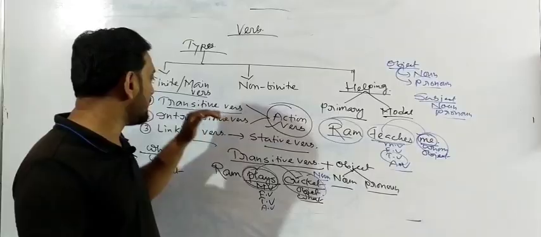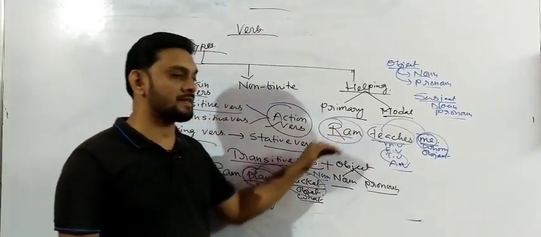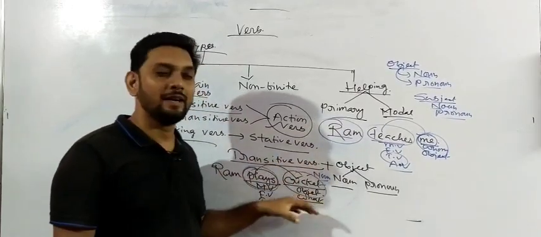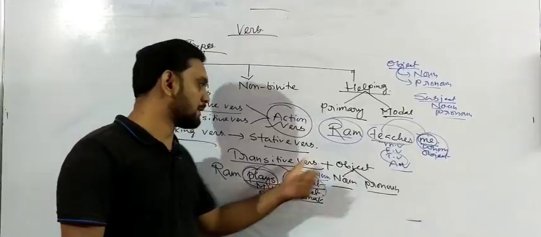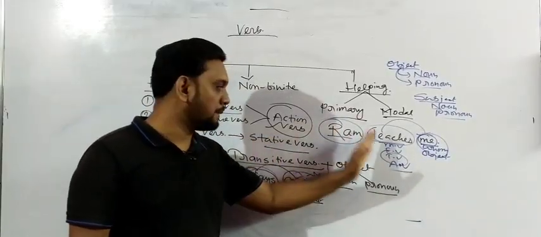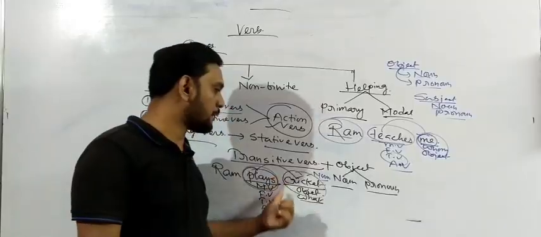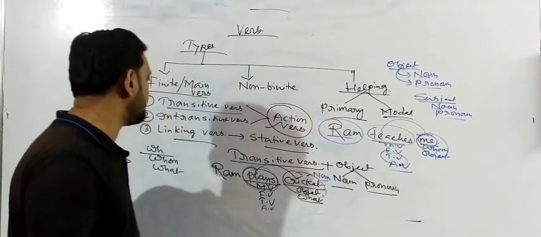And an action verb will be either transitive or intransitive, and both of the sentences that have been written over here are written in transitive form. This is a transitive verb, and this one is also a transitive verb, because both verbs have an object. Okay, it has an object. This verb also has an object. Got my point? Very nice.